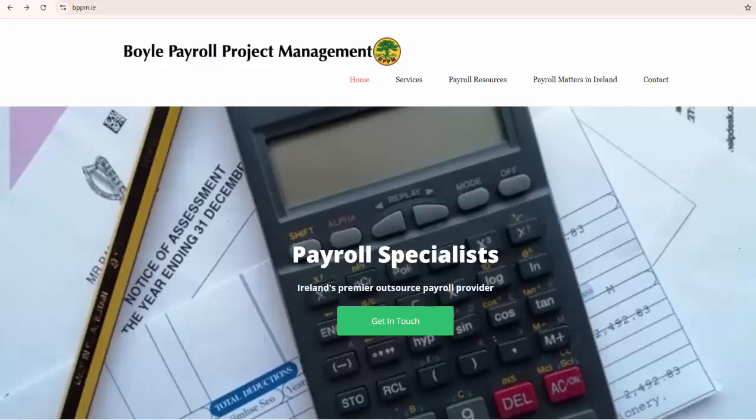A customer without a My Account registration must notify their agent and Revenue if they no longer wish them to act on their behalf. That's the new process going forward from today, the 25th of March. And we at Boyle Payroll Project Management are happy to be able to inform you about it.